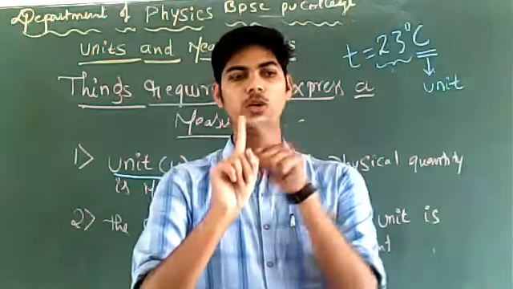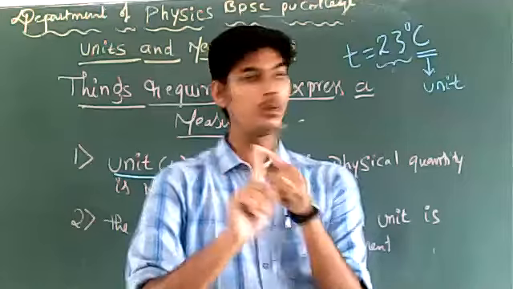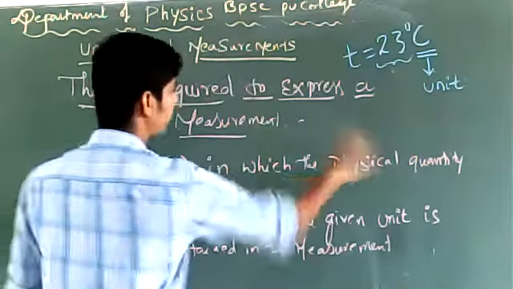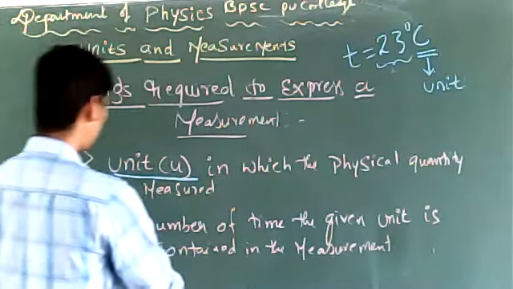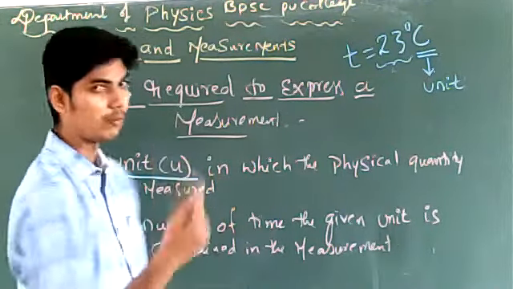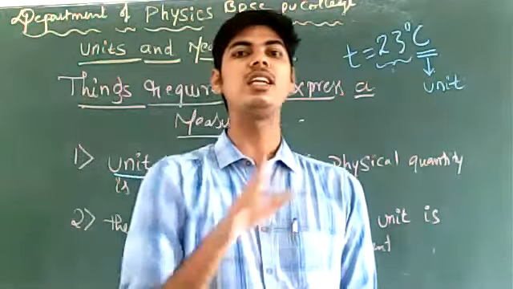One, you need to first know the unit in which you have to measure this physical quantity. Second, you need to know how many times the given unit is contained in the physical quantity.